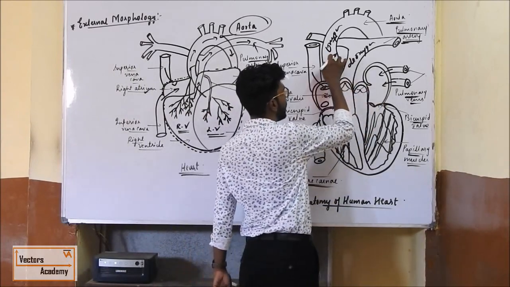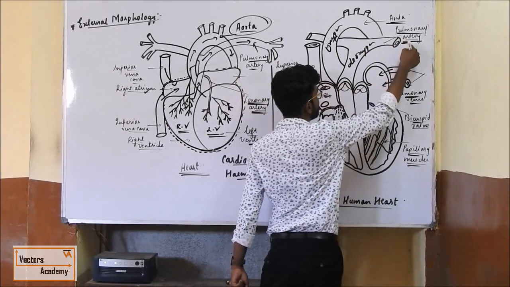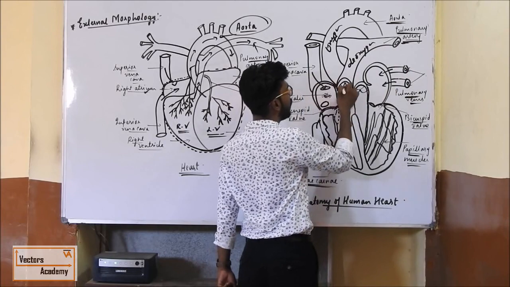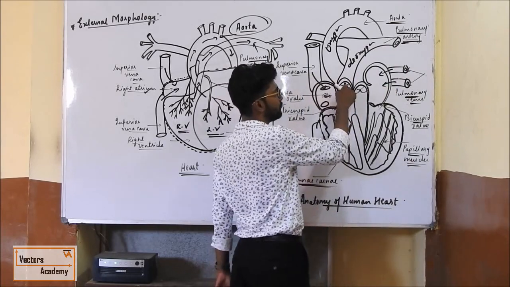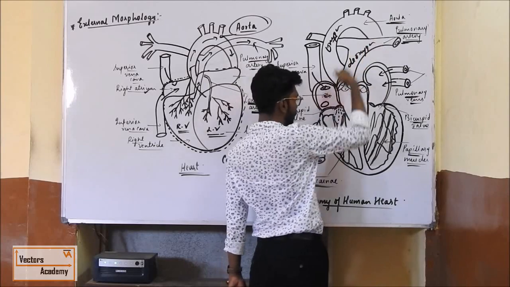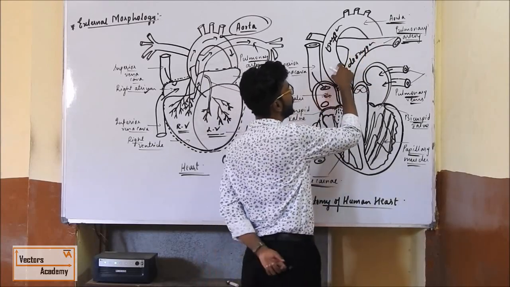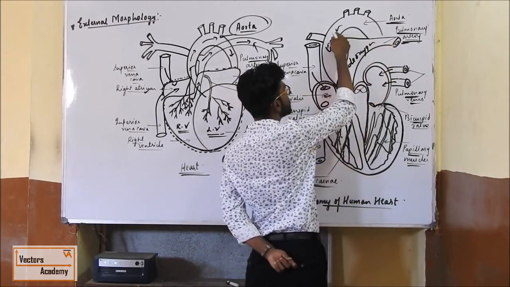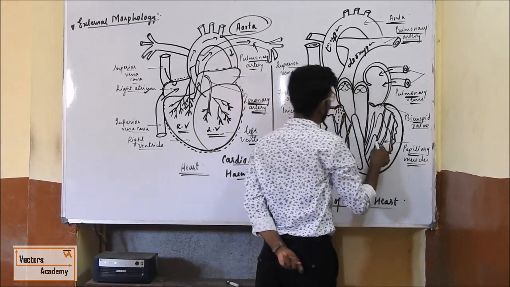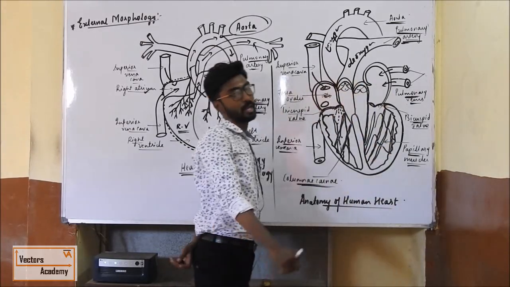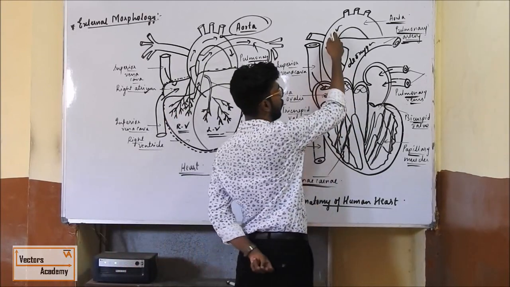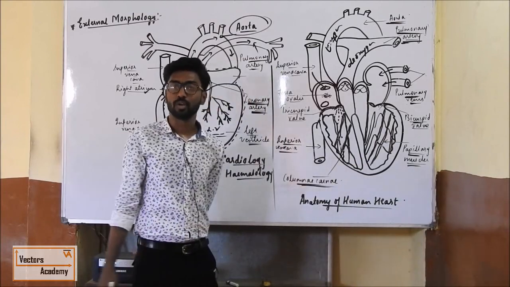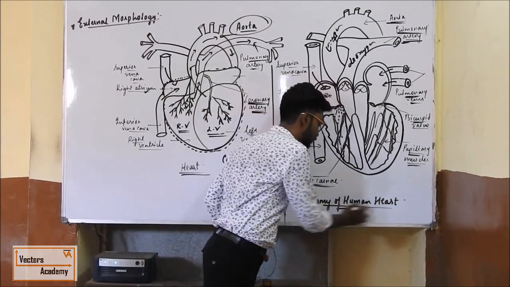Same is the case with the pulmonary artery and the aorta. Whatever deoxygenated blood is carried by the pulmonary artery, should it come back here? No. So to prevent the backflow of the blood, pulmonary valves are present. Pulmonary valves prevent the backflow of blood from the pulmonary artery to the right ventricle. Similarly, this is your aorta which carries the oxygenated blood, correct? This blood should not come back to the left ventricle. That's why semilunar valves are present. Semilunar valves prevent the backflow of blood from the aorta to the left ventricle. Okay, so this is the internal structure of the human heart, that is, the anatomical structure of the human heart.